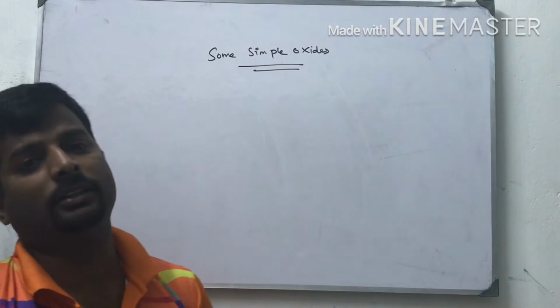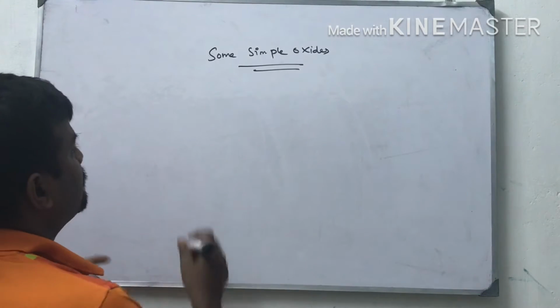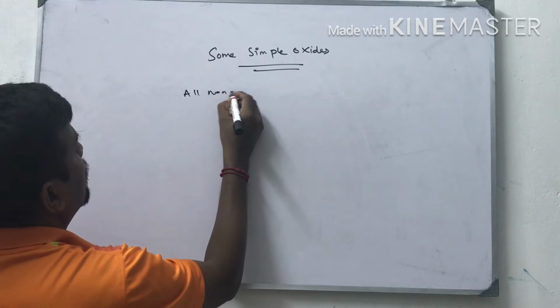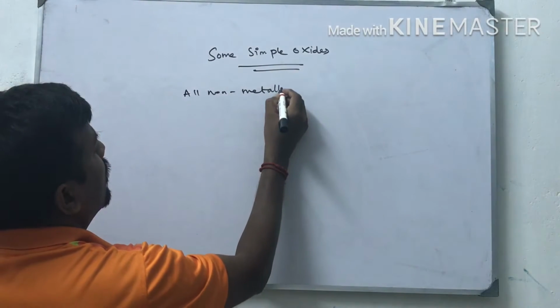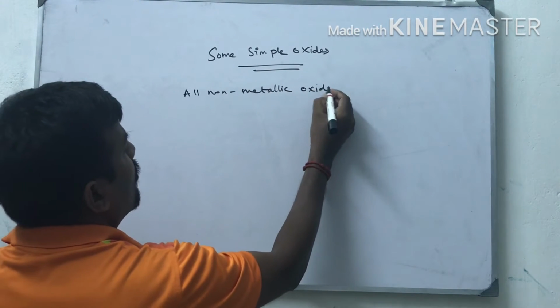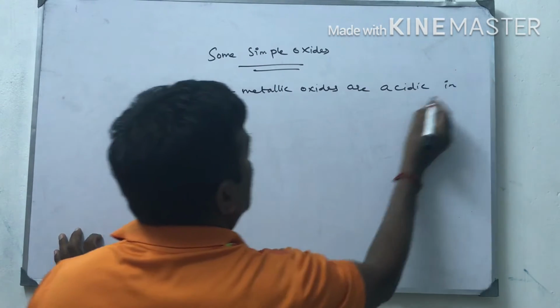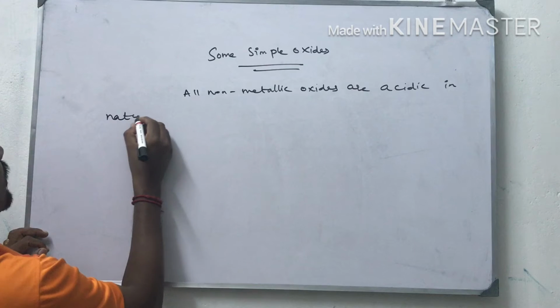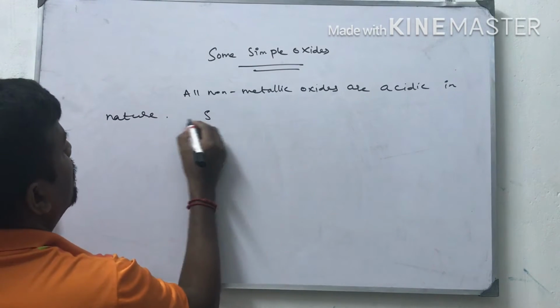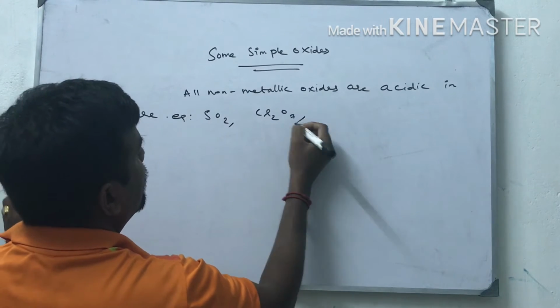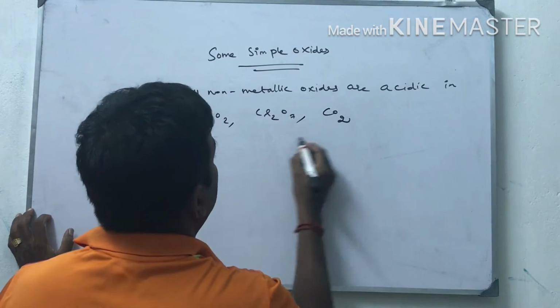Now I am going to write some acidic oxides. See, all non-metallic oxides are acidic in nature. Examples: sulfur dioxide, Cl2O7, carbon dioxide.